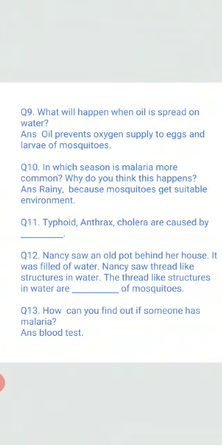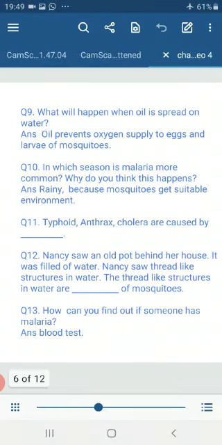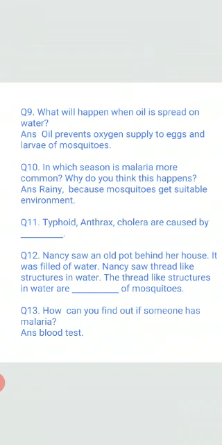Nancy saw an old pot behind her house. It was filled with water. Nancy saw thread-like structures in water. The thread-like structures in water are dash of mosquitoes. So do you remember the picture of larvae? Very good. So the thread-like structures in water are larvae of mosquitoes.